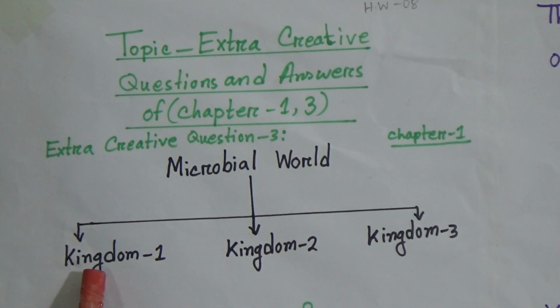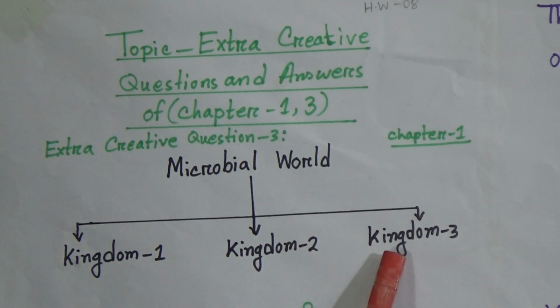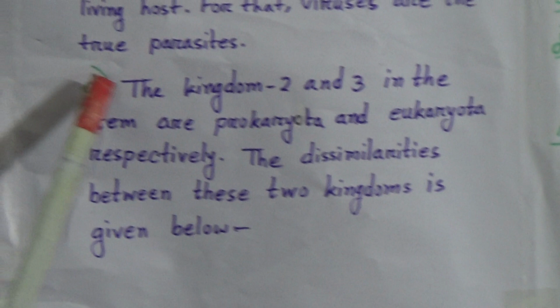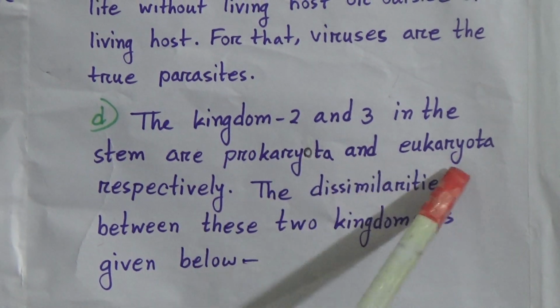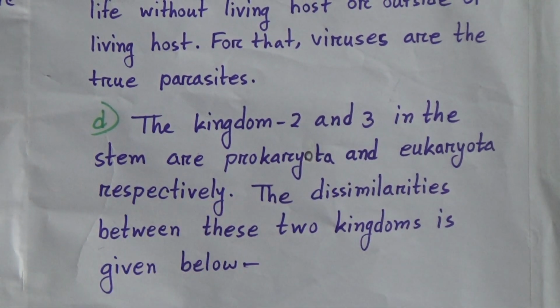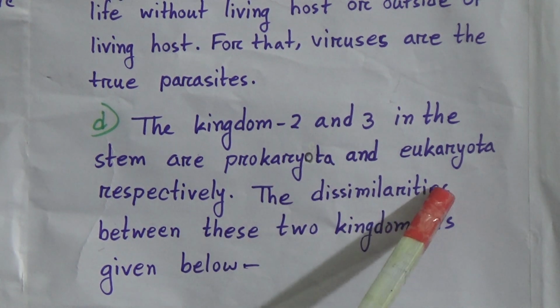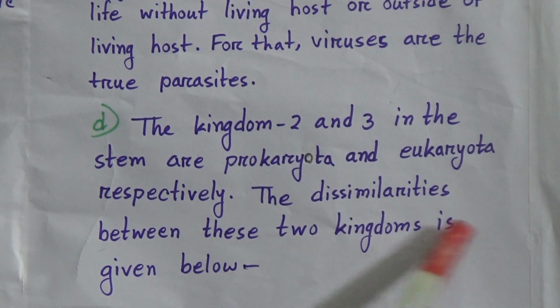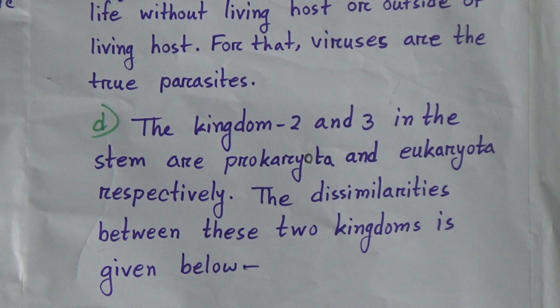One kingdom is akaryota, kingdom 2 is prokaryota and kingdom 3 is eukaryota. So, the kingdom 2 and 3 in the stem are prokaryota and eukaryota respectively. The dissimilarities between these 2 kingdoms is given below.